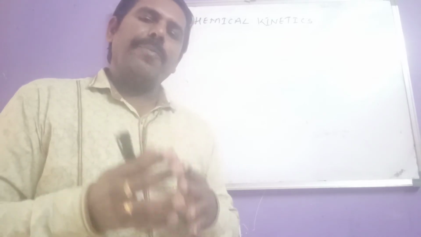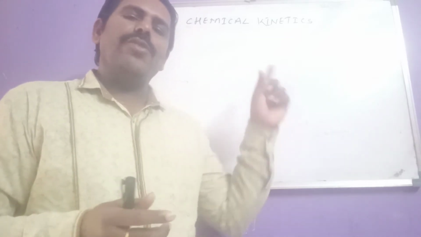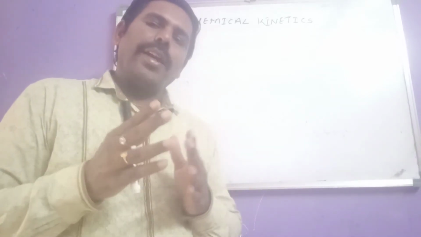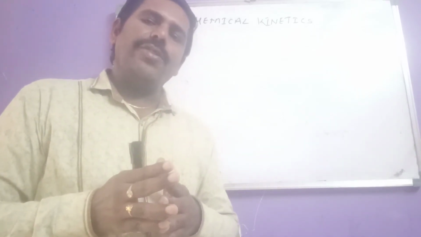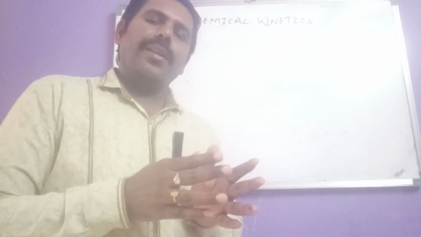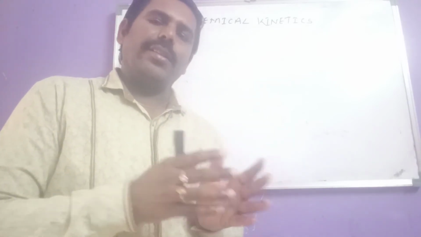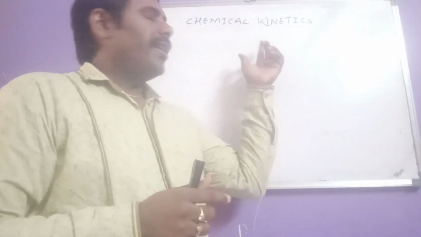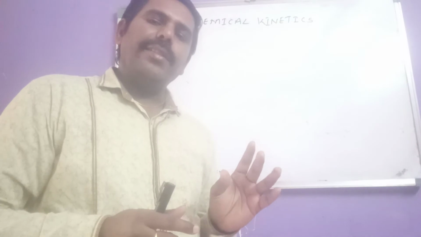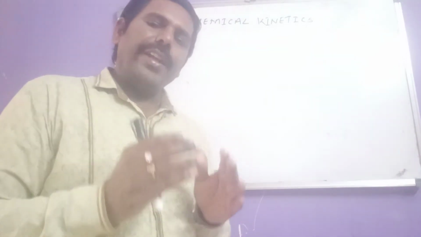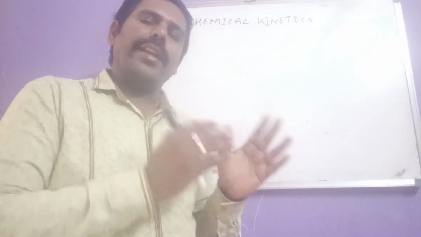So like that, the feasibility of the reaction is taken by thermodynamics, but the speed of the reaction is taken by chemical kinetics. And thermodynamics also deals with the initial and final components of the reaction, that means reactants and products. But chemical kinetics deals with the path of the reaction, in which path the reaction is taking place.